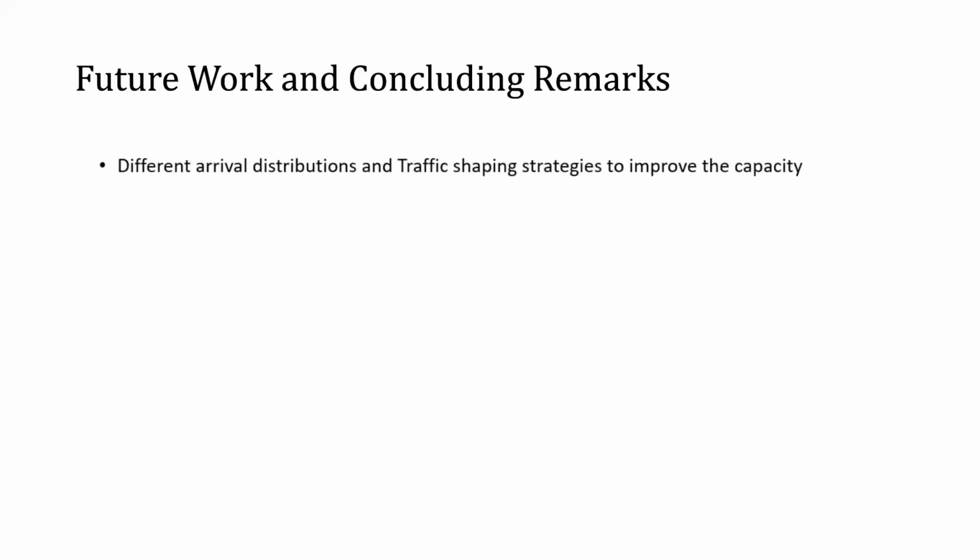Future work. Our future goals are very clear. Throughout this paper, we consider the dead time process to be Poisson and assume that we have no control over it. One direction is that we can look into different traffic shaping strategies to improve the capacity by mitigating the losses. Also, in this work as an initial setting, we consider the channel to be ideal where there is no noise. Another direction is to look into more realistic channels like noisy channels. Though it is hard, it would also be a challenging problem to consider more realistic deletion channels instead of erasures, where we do not have the information about lost photons.